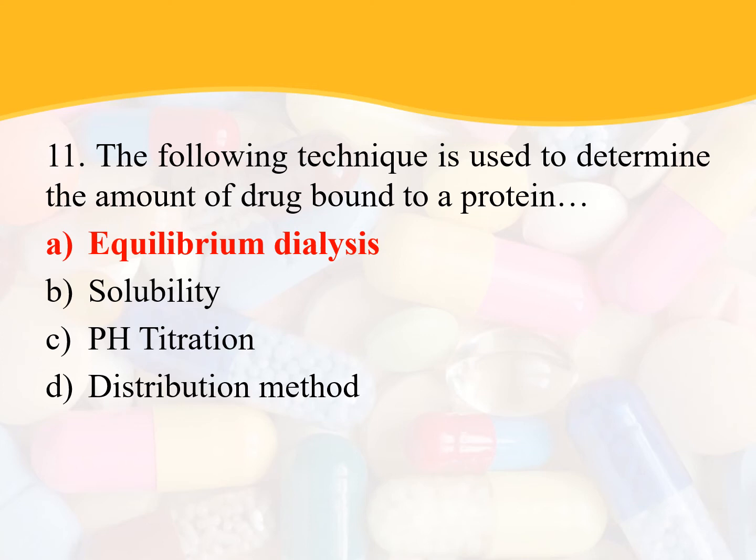Indirect methods such as equilibrium dialysis, dynamic dialysis, ultrafiltration, diafiltration, ultracentrifugation, and gel filtration are used to determine the amount of the drug bound to protein. Hence, the option is A, equilibrium dialysis. It is an example of an indirect technique for the determination of protein binding.